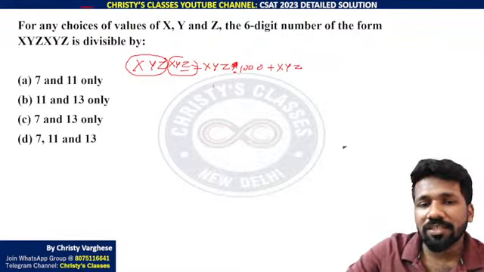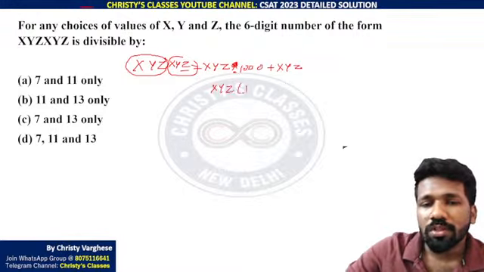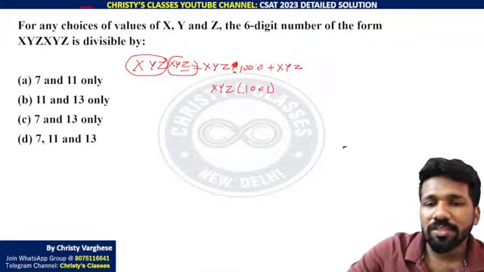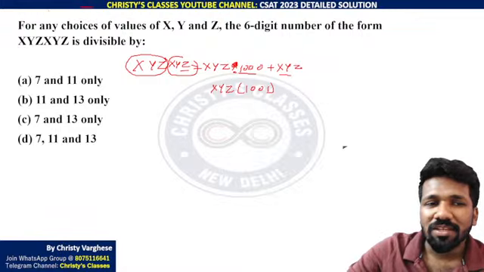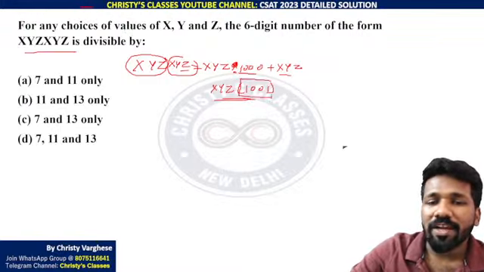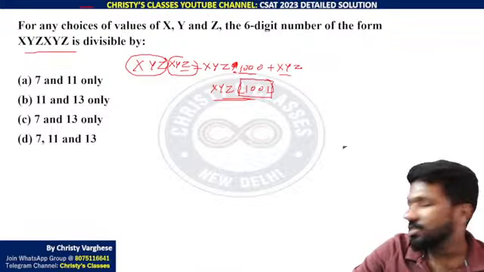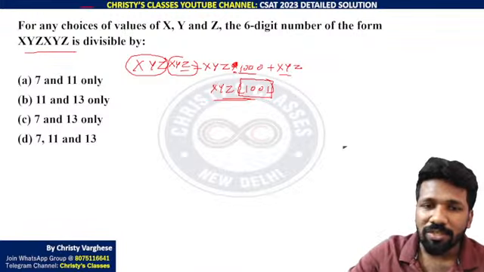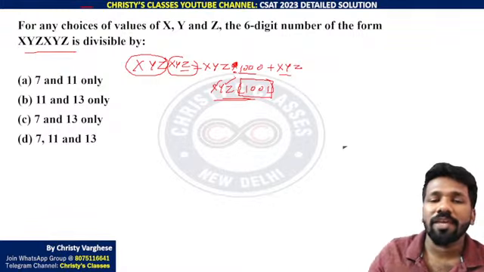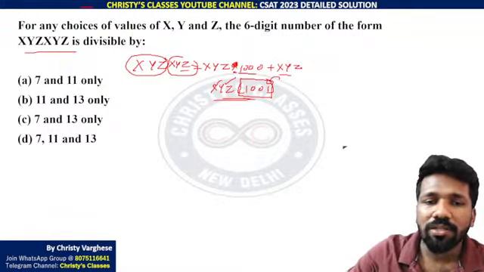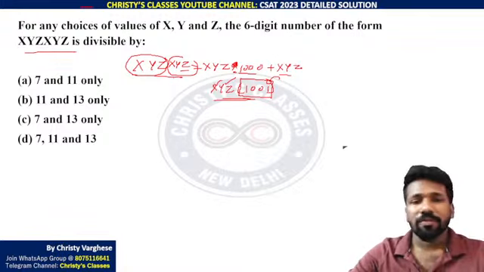That means we can say this is xyz into 1001, because xyz is common, 1000 plus 1. Now you can factorize 1001 and see which factors are coming, because xyz will vary according to the digits you enter, but 1001 will be common in all cases.